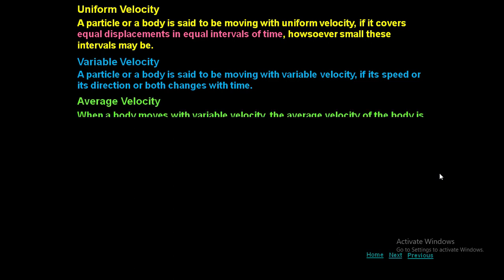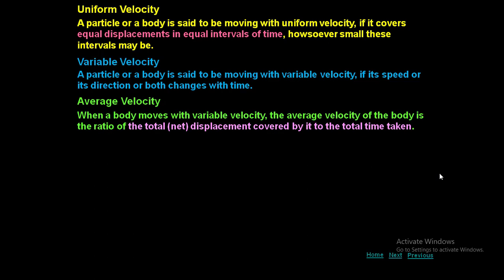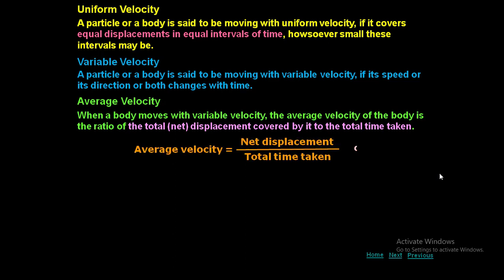Average velocity. When a body moves with variable velocity, the average velocity of the body is the ratio of total or net displacement covered by it to the total time taken. Always remember, average means total or net or resultant. So total displacement by total time taken is nothing but average velocity. That is a formula. Simply we can represent V average bar is equal to S total bar by T total.